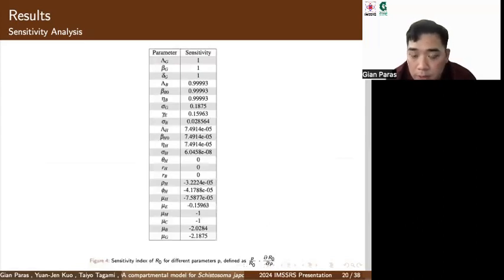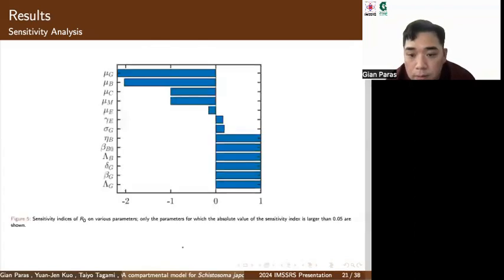Here are the results of our sensitivity analysis. Just looking at figure 4, you can see that the snail-related parameters have the highest sensitivity values, followed by the bovine-related parameters. We also have the human-related parameters, which have a lower sensitivity value. Here is a visual representation of our sensitivity analysis. Here we show only the parameters for which the absolute value of the sensitivity index is larger than 0.05.